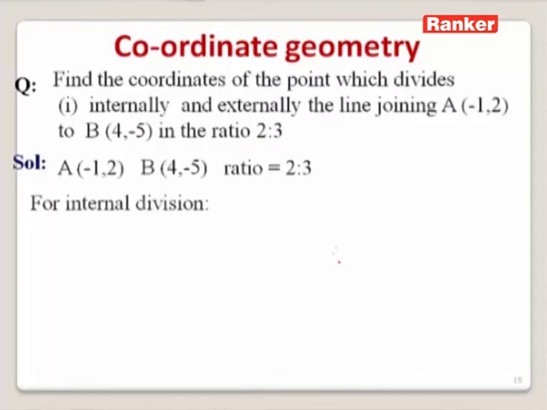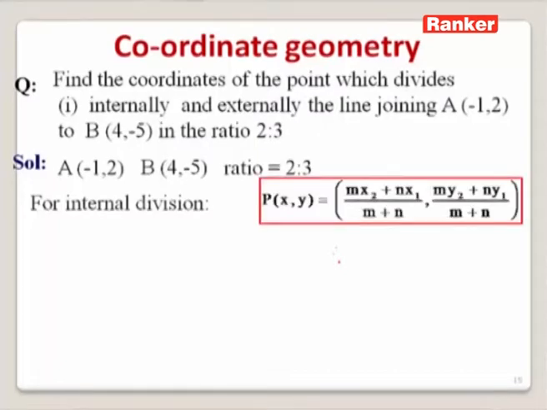So first, let us consider internal division. Then we need to take the formula P(x, y) is equal to (mx2 plus nx1) by (m plus n) and (my2 plus ny1) by (m plus n). So we have x1 is equal to minus 1 and y1 is equal to 2, x2 is equal to 4 and y2 is equal to minus 5, m is equal to 2 and n is equal to 3.